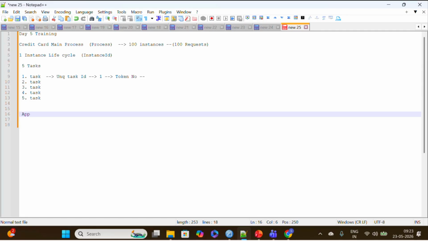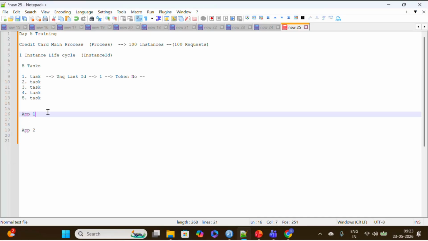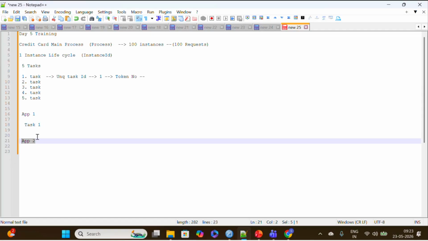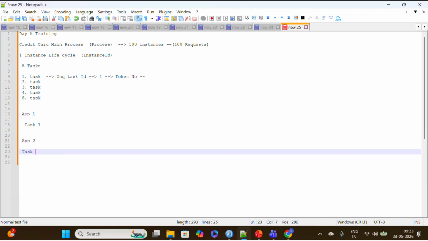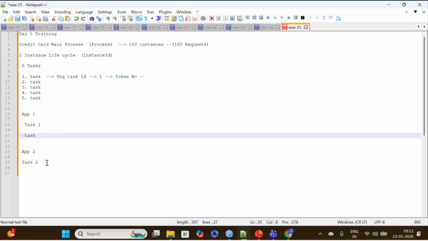Yes, sir. Example, I have app one and app two. In app one, one process creates task ID one. When a request creates an instance in the app two process, it starts from task ID two, not from one. Task IDs are unique. If the process in app one is created again, task ID two is already taken, so it will start from task three.